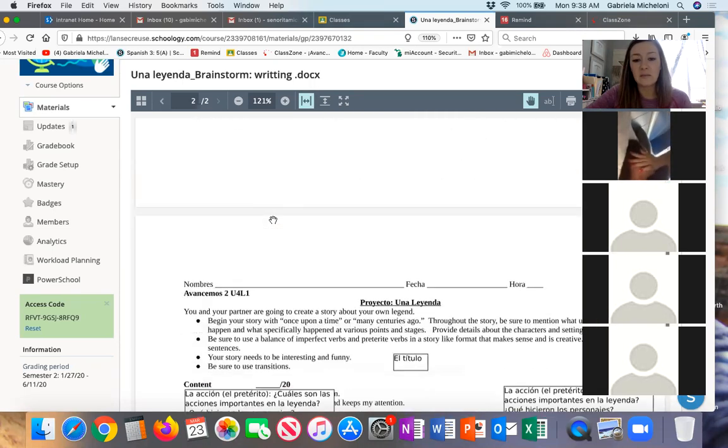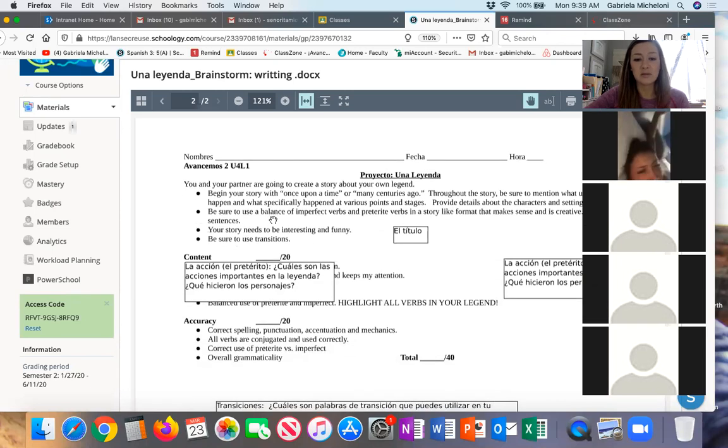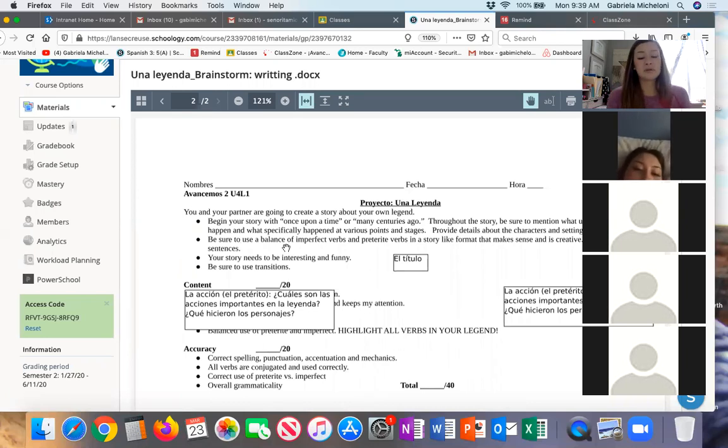The next thing is the second page. The second page is the breakdown of how I'm going to be grading this writing. It gives you everything that I'm going to be looking for, whether you're using the vocabulary. Is your story interesting or boring? Is it funny? You have to make sure that you're using some of the transitions. In Spanish 2, you should have learned por fin, which is lastly, this is what happens. And there is also new vocabulary that we did go over in class the week before we left. Does anyone remember what that word was? Actually, two of them, two new vocabulary words that you learned.